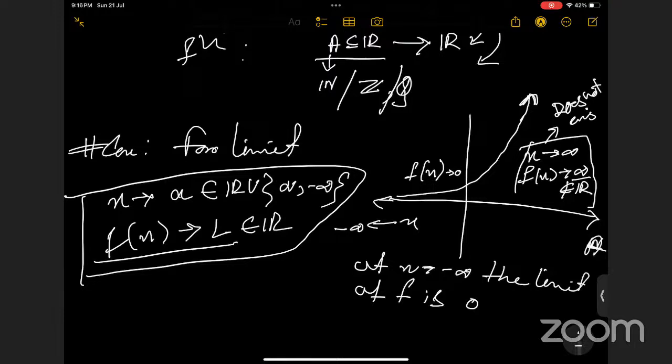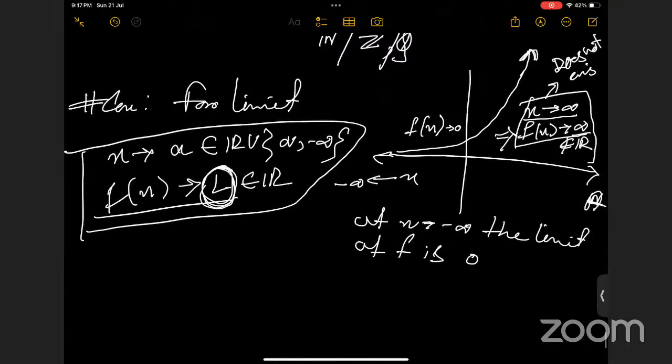But in this case, x is tending to infinity, which implies f of x tending to infinity. But infinity is not a real number. So basically, in this case, we cannot find this L. Such a real L doesn't exist, right? Yes, ma'am. So basically, the limit is tending to infinity, and it's not a real number.